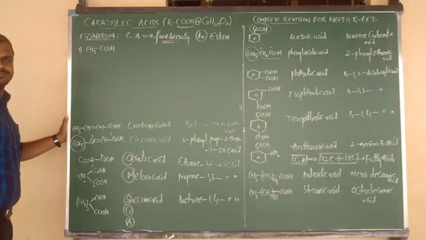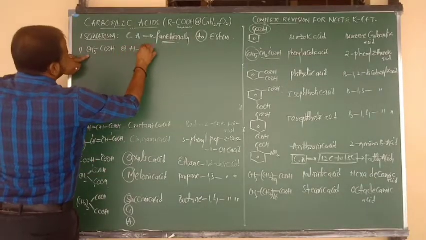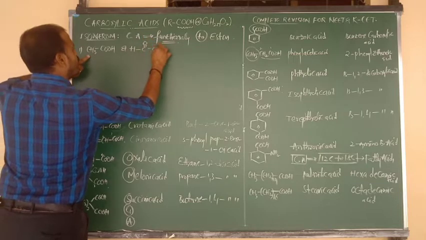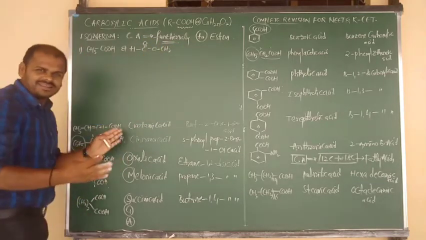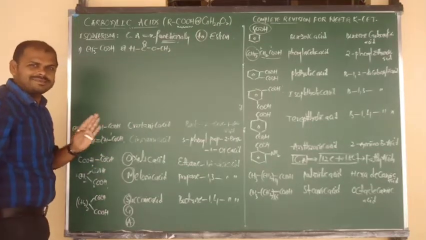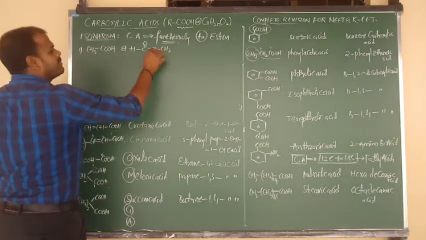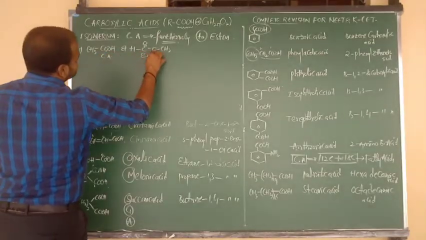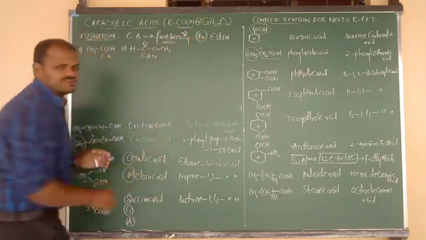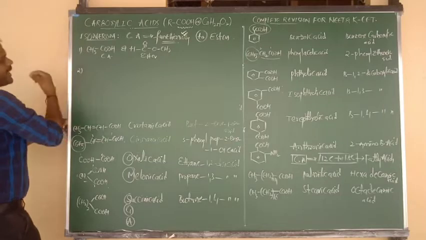H bonded to C double bond O, again O bonded to CH3, that is the ester form. Yes or no, beta? Good. So one is acetic acid and the other is methyl formate. One is a carboxylic acid and the other is an ester. Both are functional isomers of each other. Understood, beta?